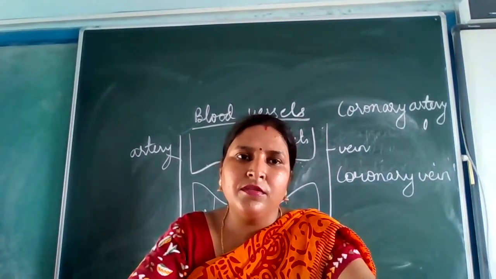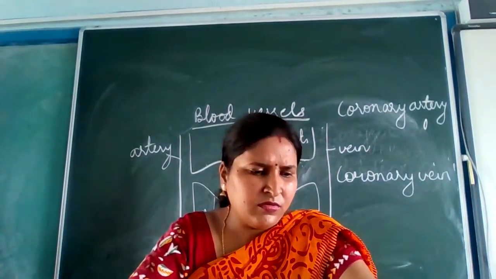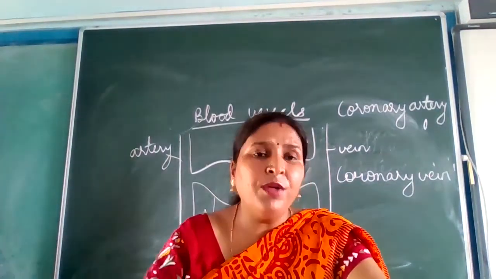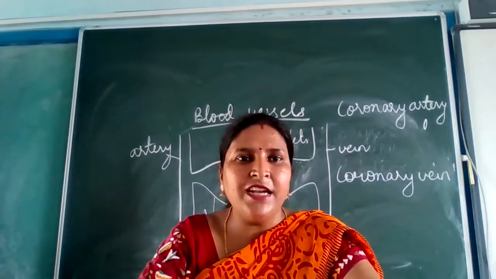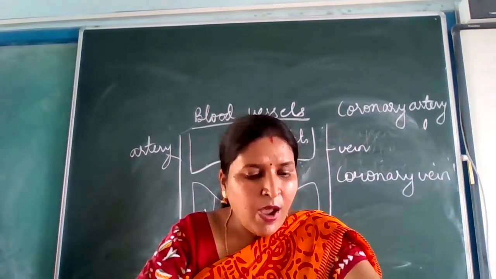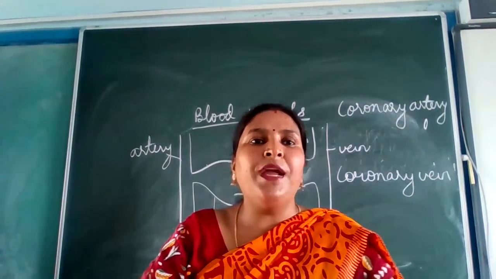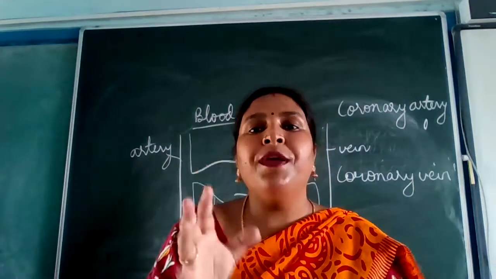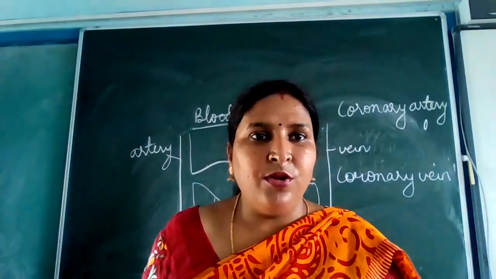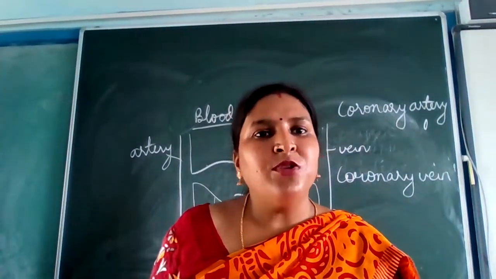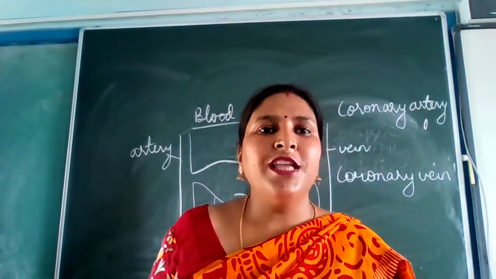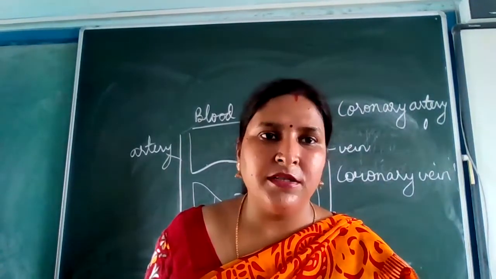Okay, ma'am. And ma'am, in aorta, that second line is there. What does this mean? I told you the meaning of dilate. No, ma'am, how it is elastic, that I am asking. It is not going to be elastic. Can it bear the pressure? For bearing the pressure, you need to be elastic. You need to be flexible. So maximum flexibility will be where? In the aorta, because they are bearing the maximum pressure of the blood.